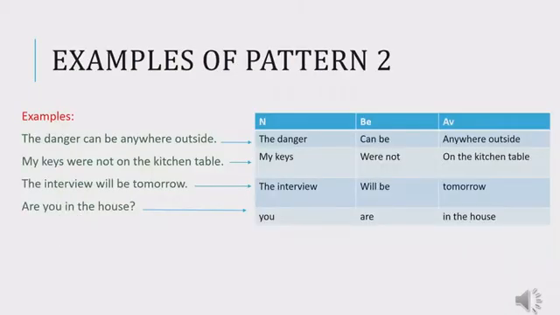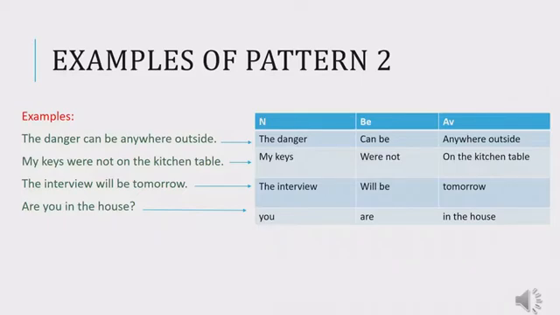Let's have more examples of pattern number 2. The danger can be anywhere outside. The verb in this sentence is can be. So can be is the verb be. The danger is N, so we have N, be. Anywhere, outside. Whether anywhere or outside, both of them are adverbs. Adverbs of place. So here we have N, be, adverbial. And the pattern is pattern number 2.